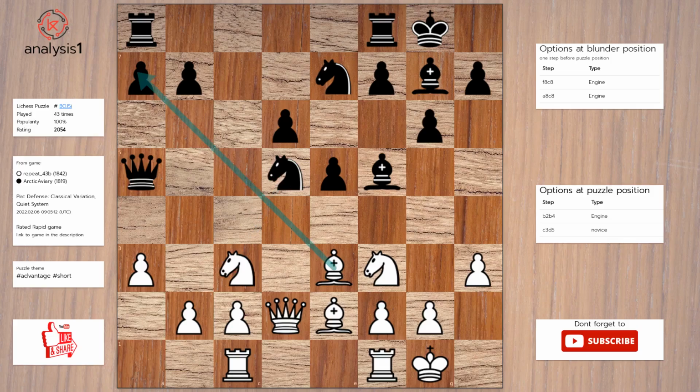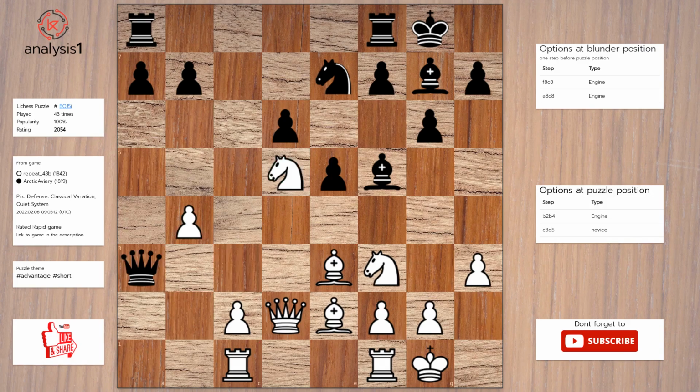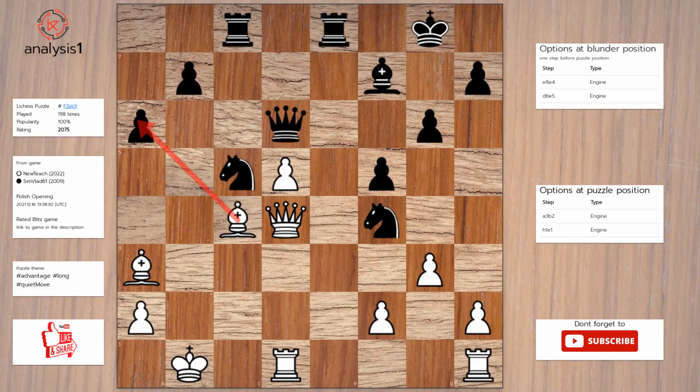Next, the threats are: knight takes knight. Bishop takes pawn. Knight takes pawn. Queen takes knight. There are no checks in this position. Solution to the puzzle is: before. Queen takes pawn. Knight takes knight. Next, the threats are: bishop takes pawn. Queen takes knight. Queen takes knight. Bishop takes knight. Pawn takes knight.